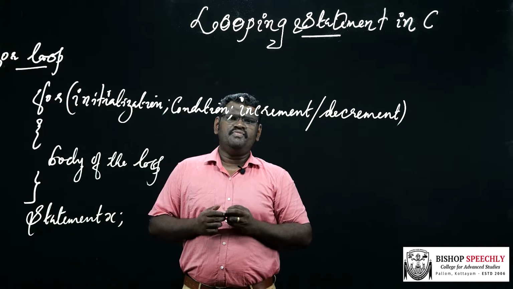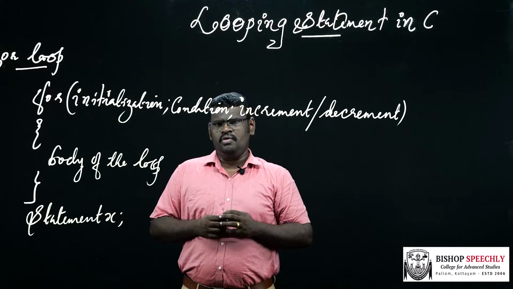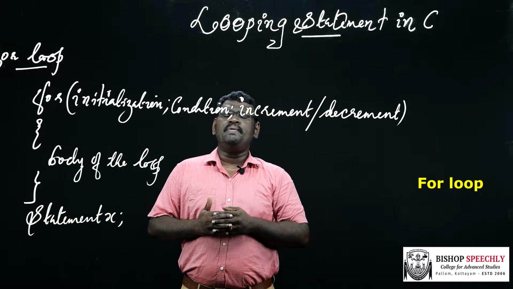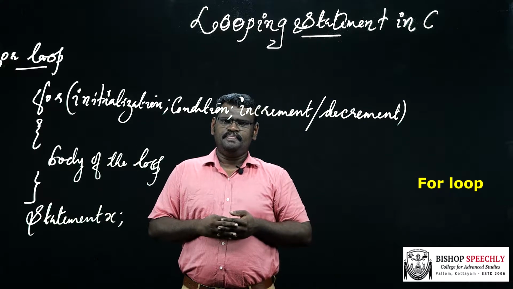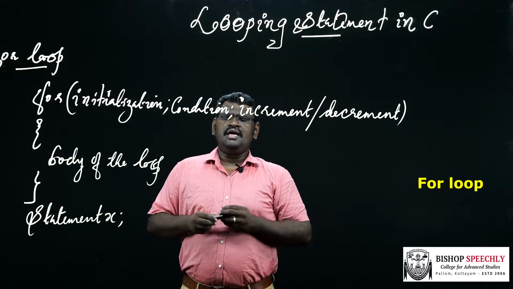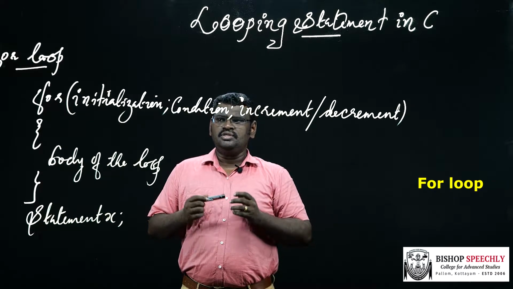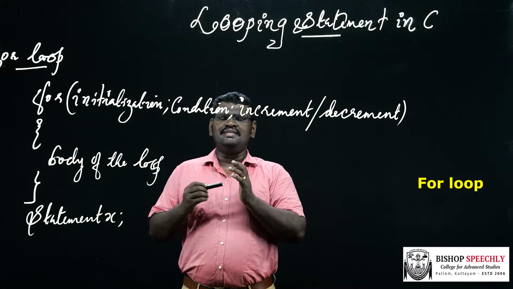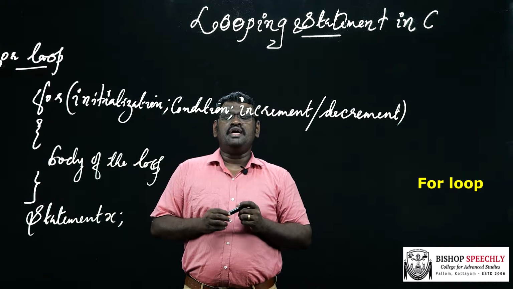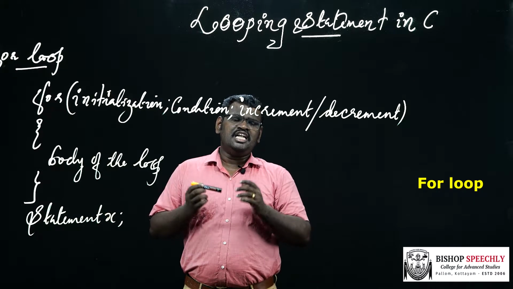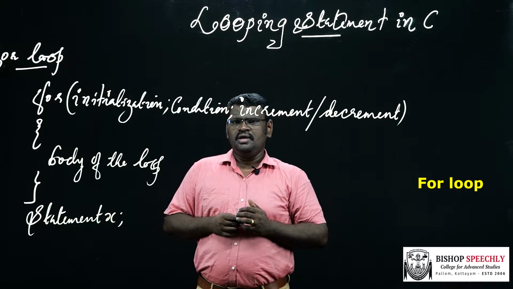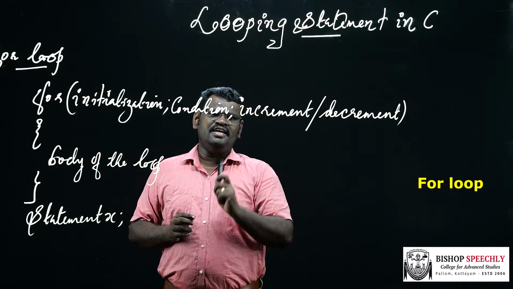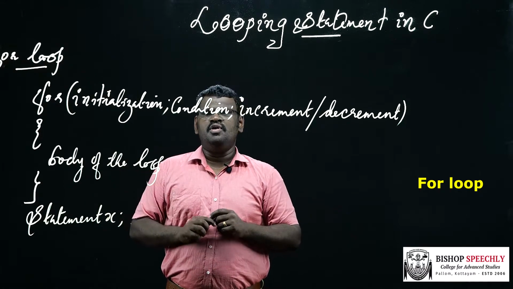The third type of loop is the for loop. The for loop is considered the most frequently used looping concept in all programming languages. Compared to other looping concepts such as while and do while, the advantage of the for loop is that initialization, condition, and increment or decrement statements are specified in a single line. The general syntax for the for loop is: for, initialization, condition, increment or decrement, then the body of the loop.